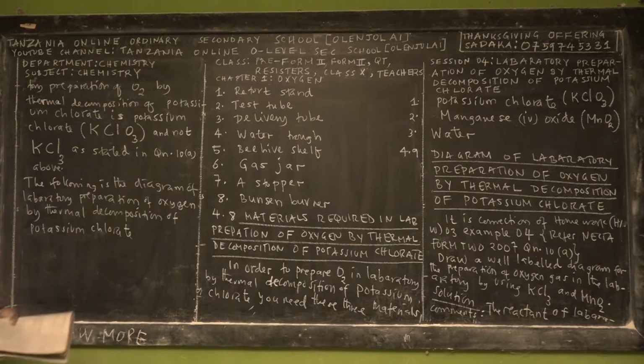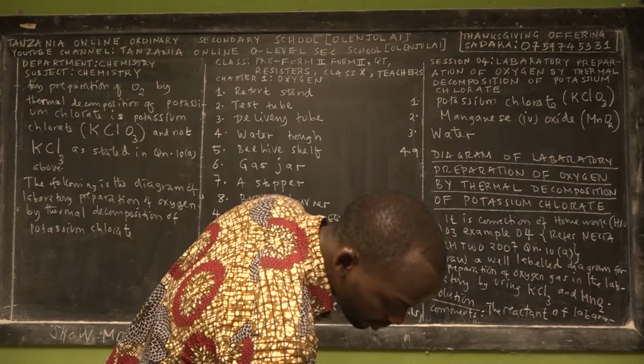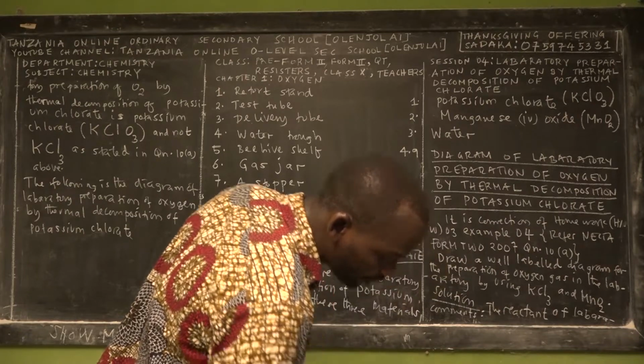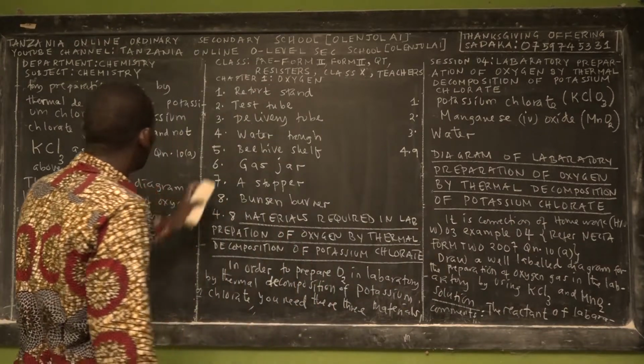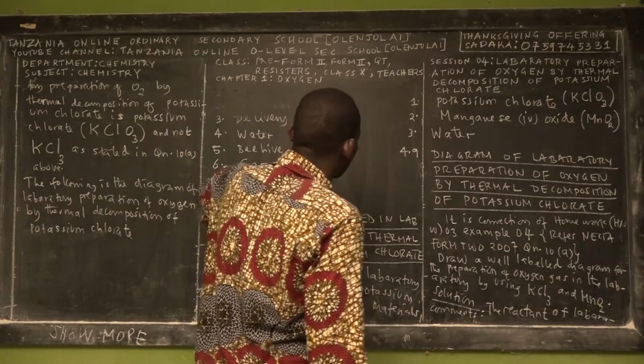So we'll be representing all of these apparatus that are required and the materials that we've already mentioned. So this is the set of the experiment.